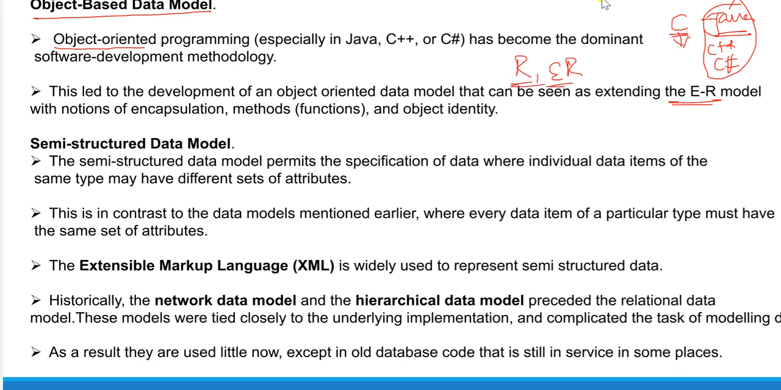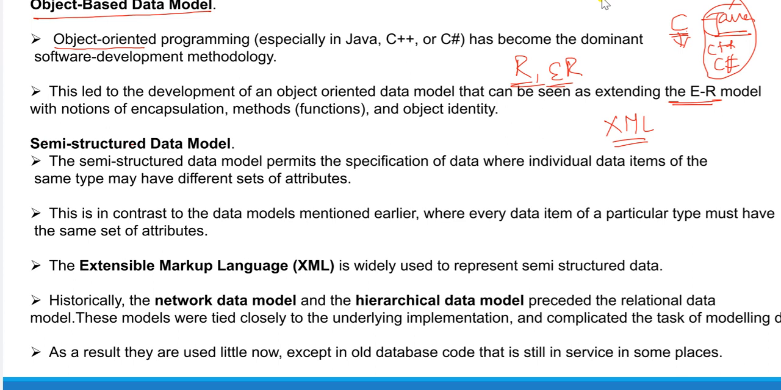Okay, and the next one, semi structured data model. So what do you mean by semi structured? This data model permits the specification of data where individual data items of the same type may have a different set of attributes. You see here we have XML, HTML, extendable markup language. Next year, in the third year, you have the subject called web technologies. In web technologies it mostly depends on HTML, hypertext markup language, and extendable markup language.